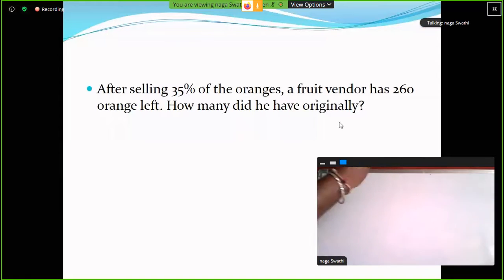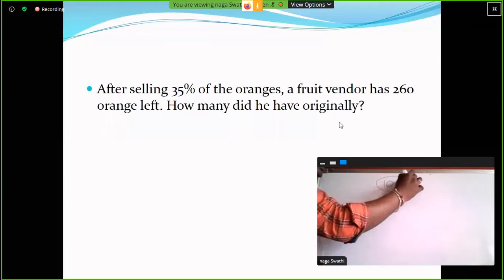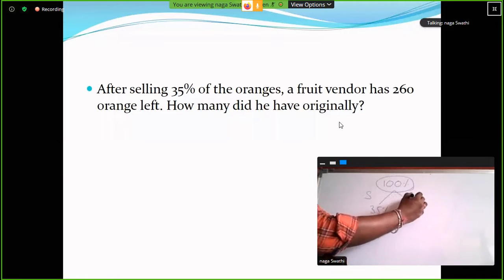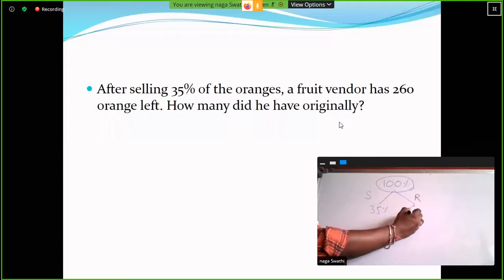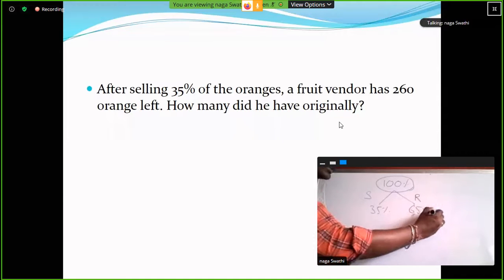Total oranges, let it be 100 percent. Clear? So from here he sold 35 percent of the oranges. So what about the remaining percentage? 100 minus 35, 65 percent. So here the 65% value, how much is it? 260 oranges.